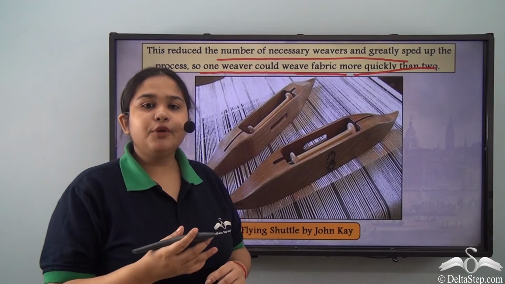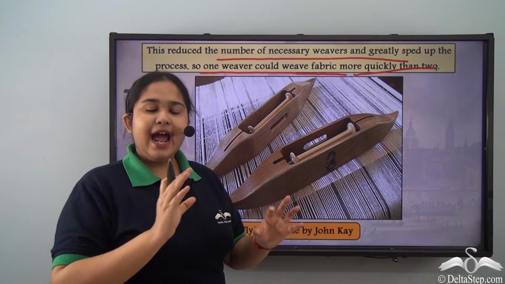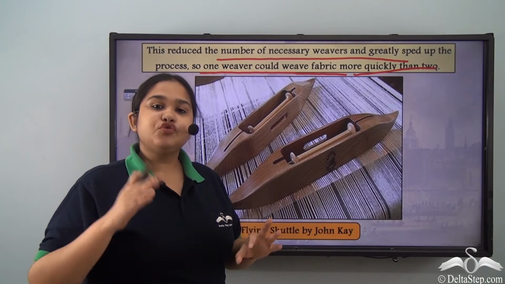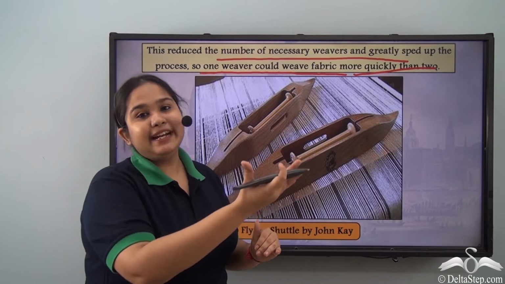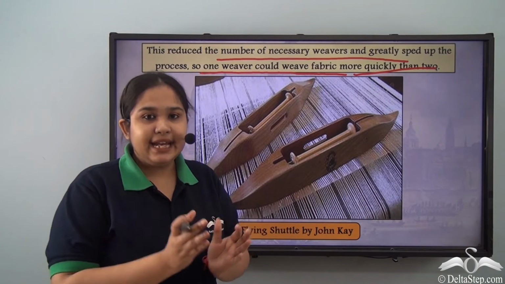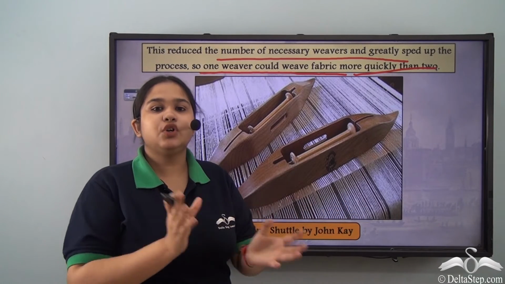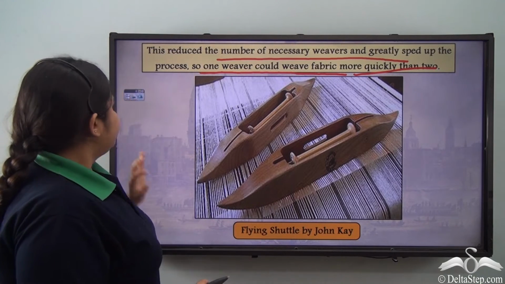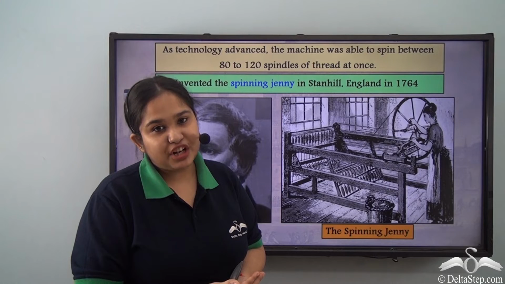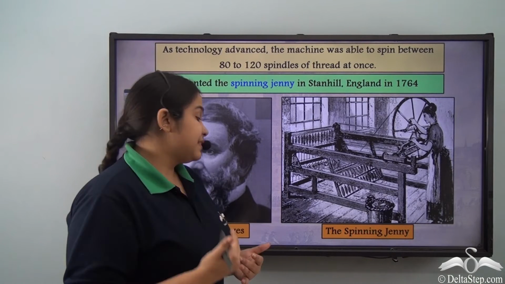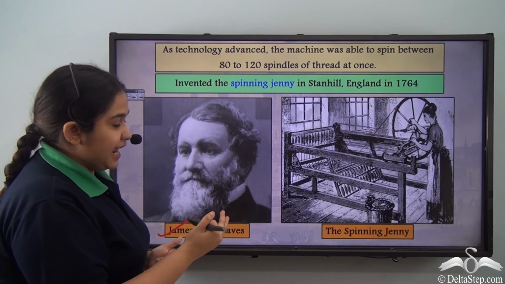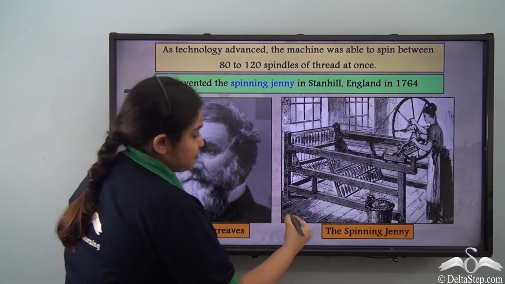So primarily what would happen is two weavers would be there and they would keep shifting the shuttle by hand, right? Now, with a stroke of one cord, the shuttle would directly go there, and a lot of labor was not necessary. Basically, the time to produce that particular product got reduced. The advancement that came to this particular flying shuttle was brought by somebody called James Hargreaves. So what did James Hargreaves establish? It was the spinning jenny.